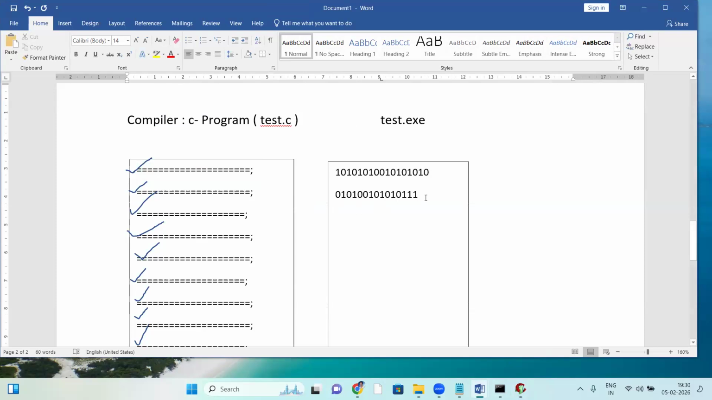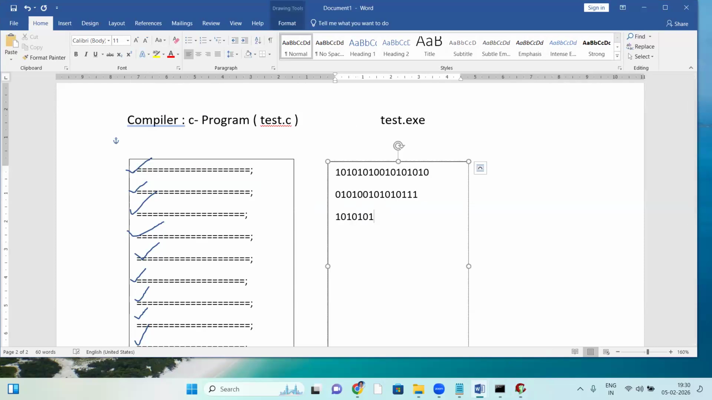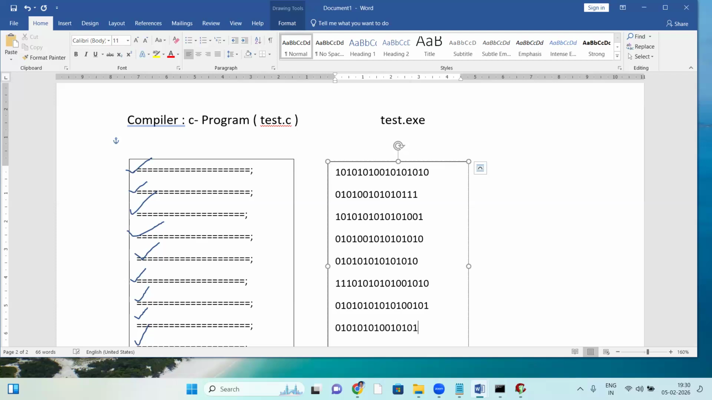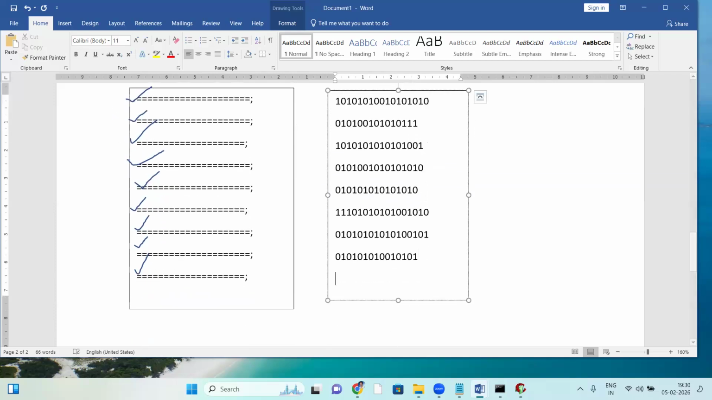The compiler creates one exe file and writes that binary format code into the exe file. All that binary format is written into the exe file. So the compiler converts the whole code into binary format and writes it to another file called an exe file.